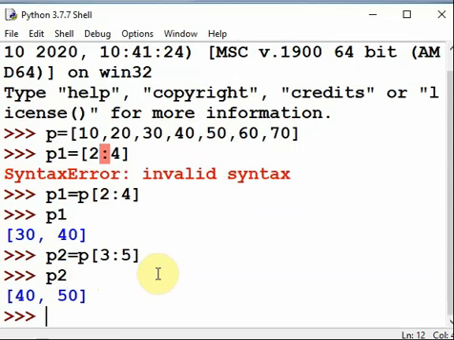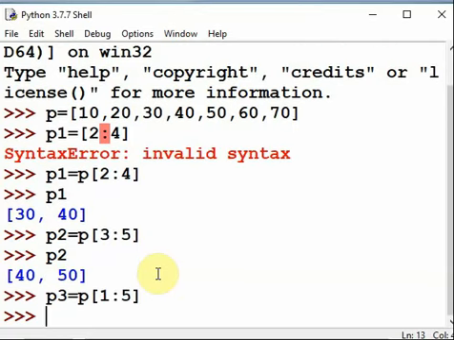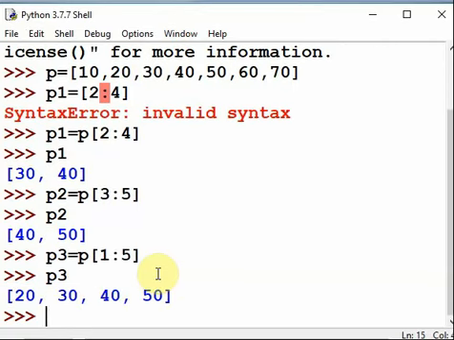Okay, again see P3 equal to P in brackets starting from 1 up to 4, means I have to give this 5. This will contain from 1 to 4. See the output. First element, second, third and fourth. Colon, bracket complete. Enter.